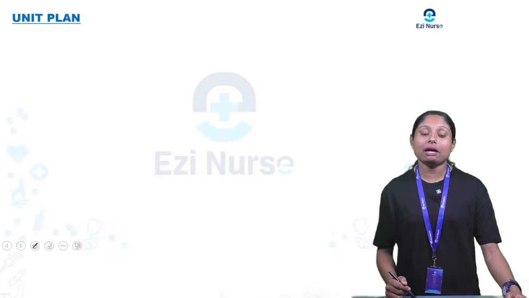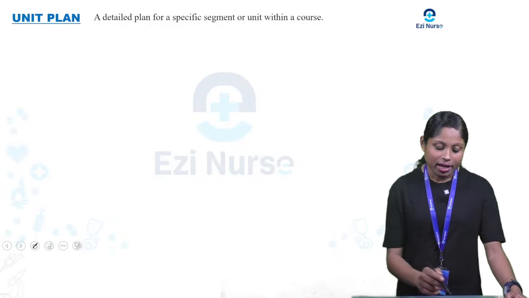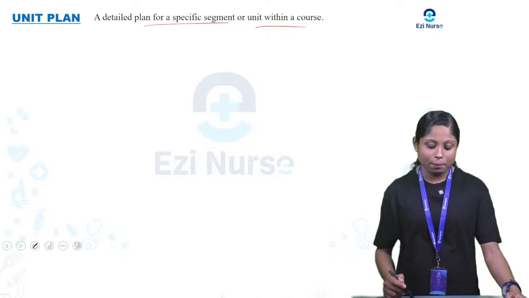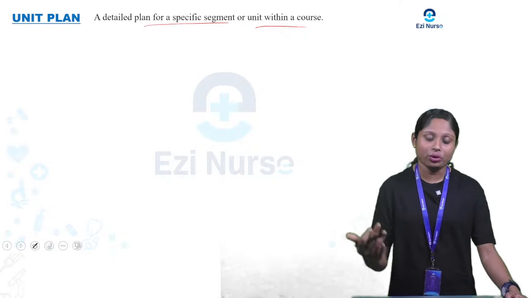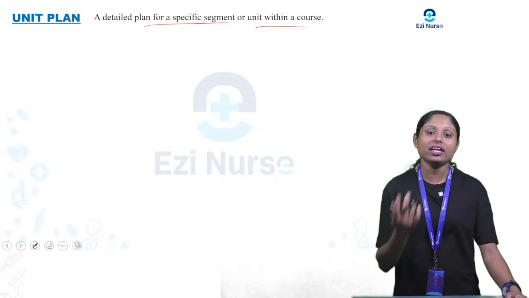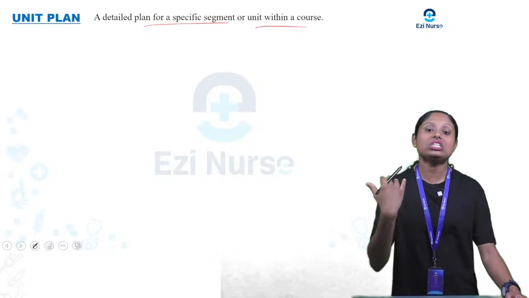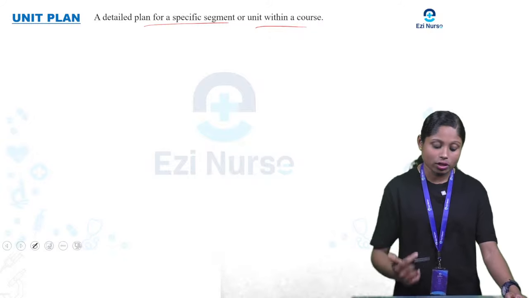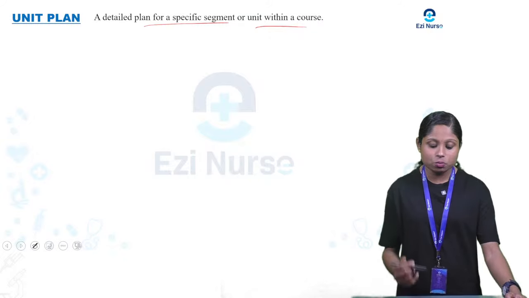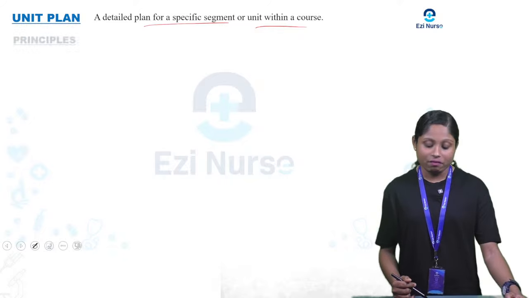Next we will see unit plan. What is a unit plan? It's a detailed plan for a specific segment or unit within a course. Within a subject there will be chapters or units, and we plan in detail how to finish one chapter and how to teach one chapter. What time is needed, what resources are needed. That is what is called a unit plan. It's a detailed plan of a specific segment or unit within a course.